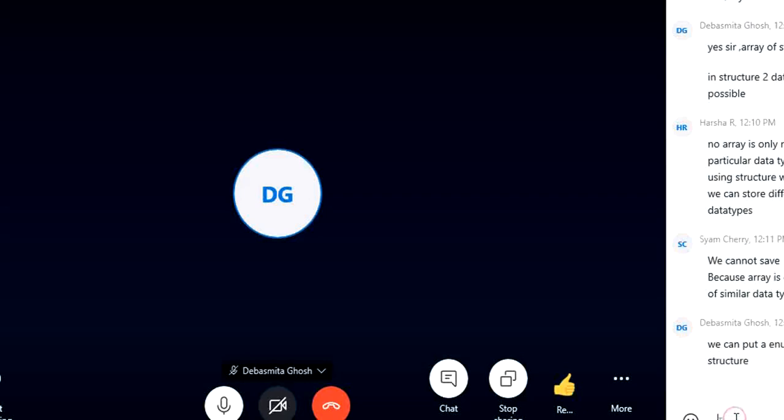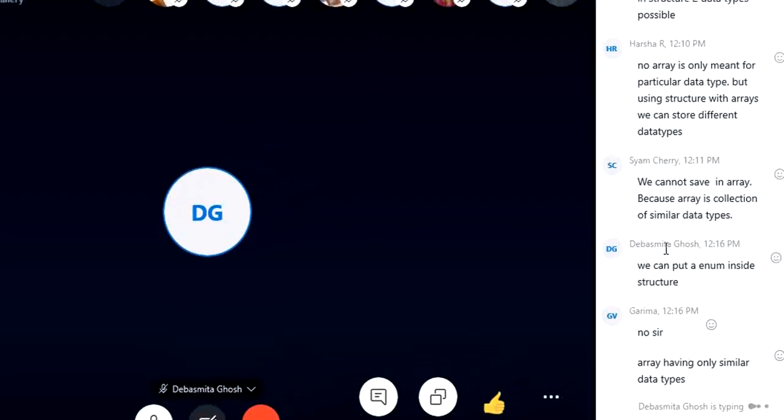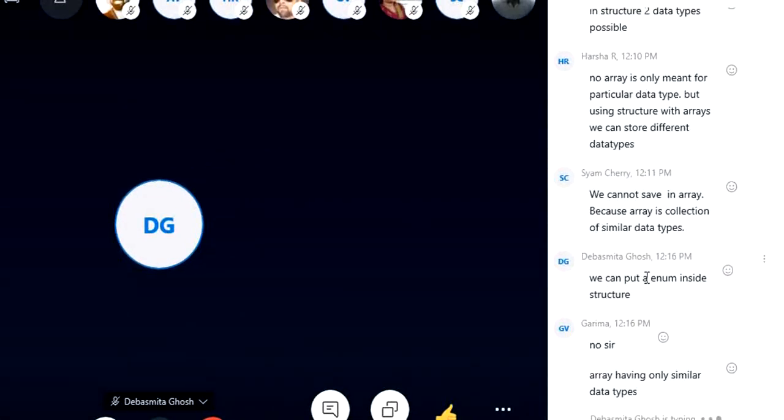Garima, you were writing an answer. What is your answer? Can we store two data types? So we can put enum inside the structure. So what? If we put enum inside, how will it help?